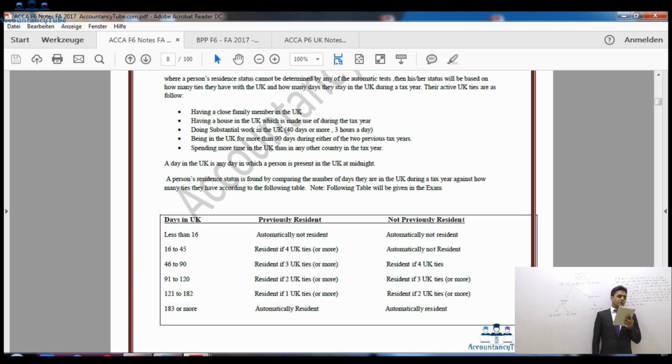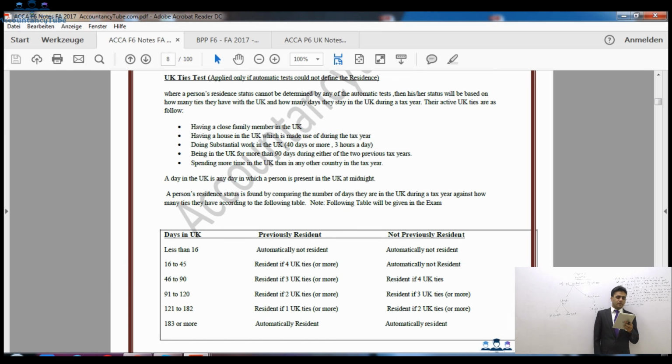Say for example 121 to 182 days. If you have spent 121 to 182 days and you were previously resident, then you need one UK tie or more than that to be considered resident. If you are not previously resident, then you need two UK ties, and then you will be considered UK resident. Now this table will be given to you in the exam. That is the good news, so you do not have to memorize this table.